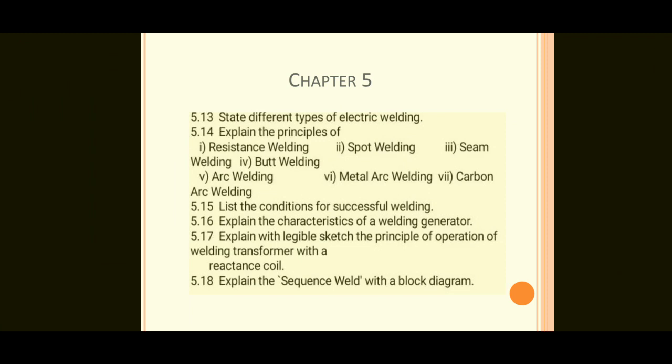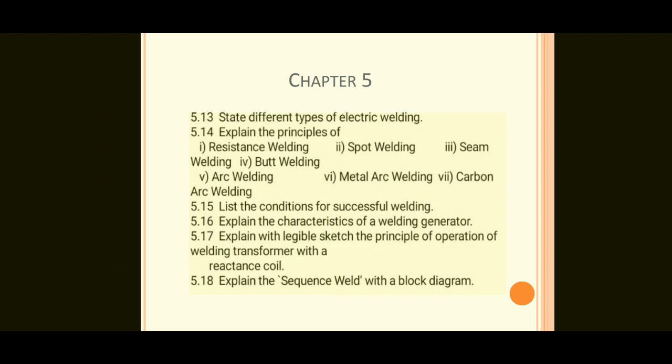5.14, explain the principles of resistance welding, spot welding, seam welding, butt welding, arc welding, metal arc welding, carbon arc welding. Next in 5.16, explain the characteristics of a welding generator.